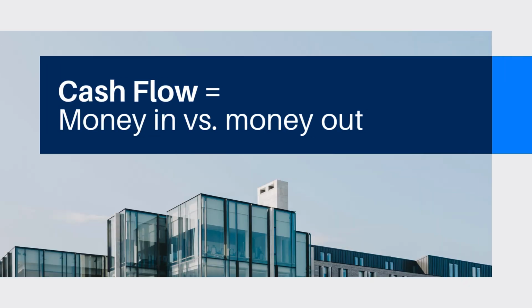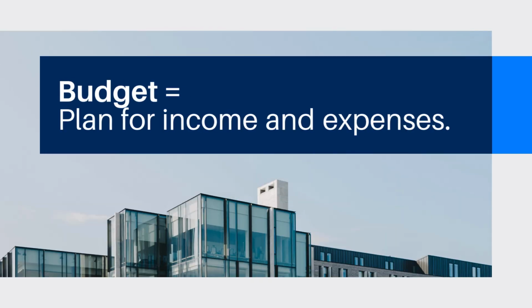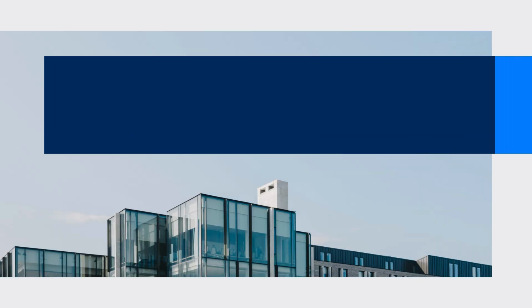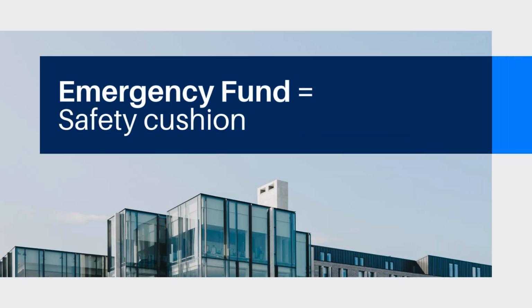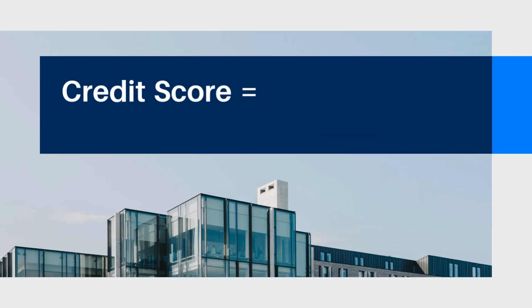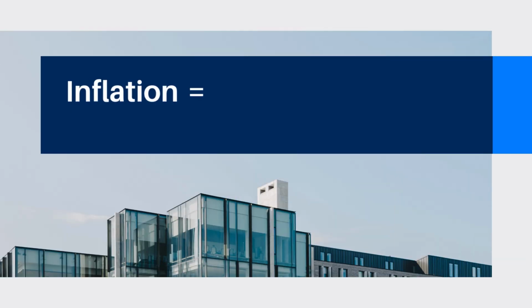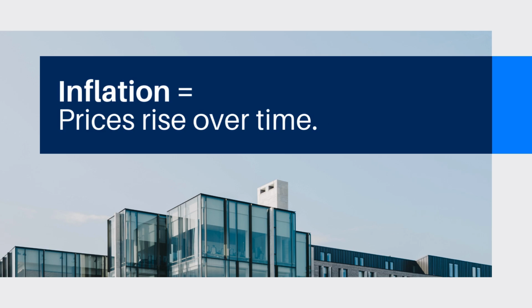Cash flow: track it monthly to see if you're positive or negative. Budgeting: assign every dollar to a job. Saving, bills, investing. Aim for 3 to 6 months of living costs in easy access savings for your emergency fund. Credit score: higher score can mean lower interest rates. Inflation: your money buys less later, invest to stay ahead.